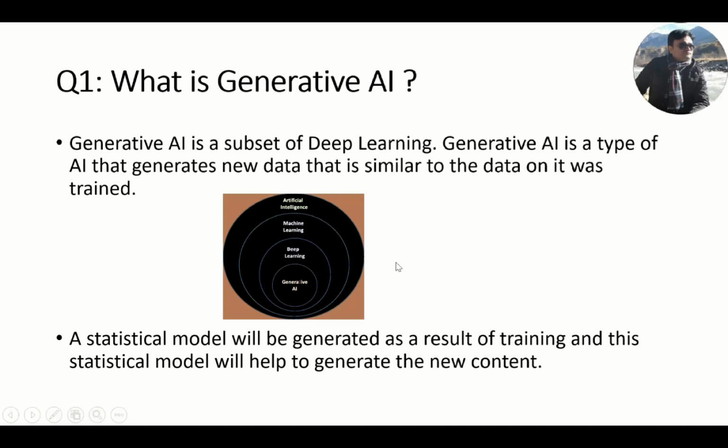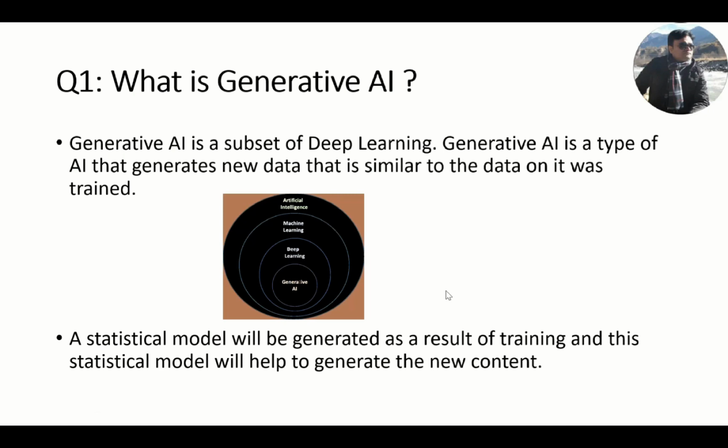So once the training is done, a statistical model will be generated. And this model has the capability to learn from the patterns and data distribution. So it will be helpful to generate new content similar to the data on which it was trained. I think this question will be clear to you guys.